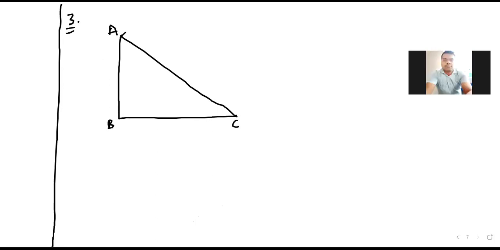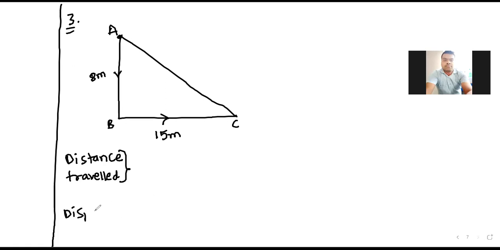Let us consider initially I'm having a particle at point A. It traveled a distance 8 meters to the point B. And then from point B to C, it traveled a distance 15 meters. I want to find what is the distance traveled and displacement.